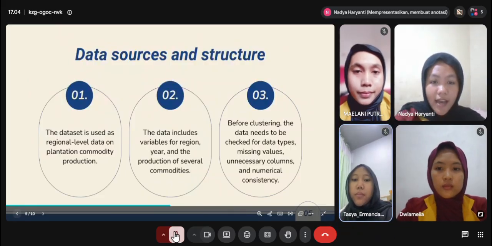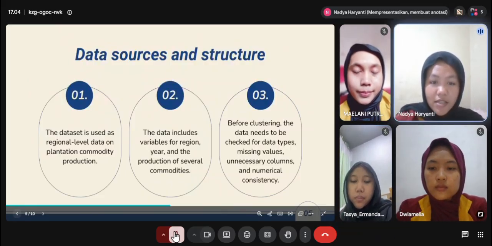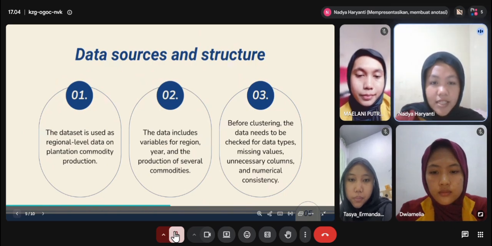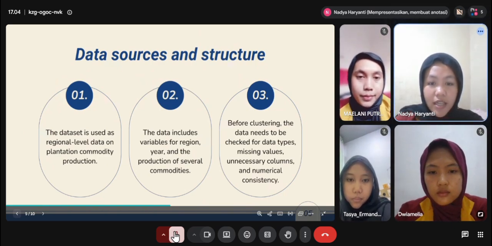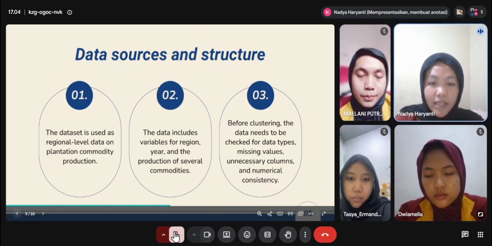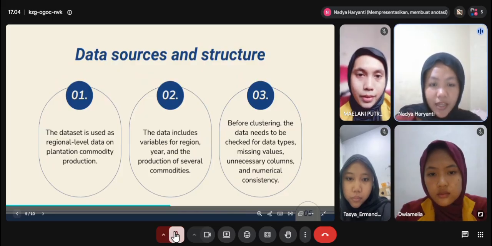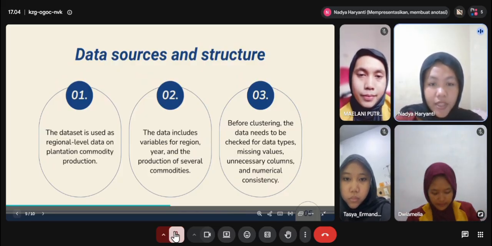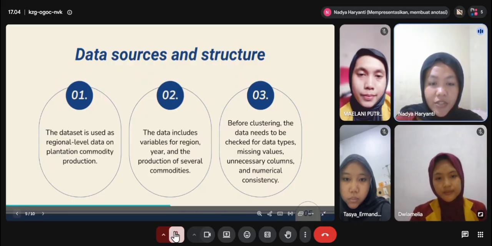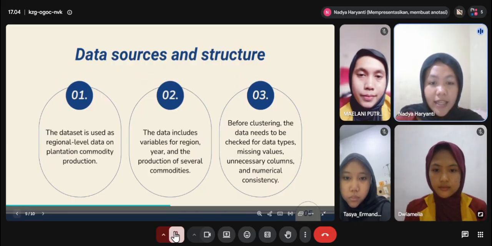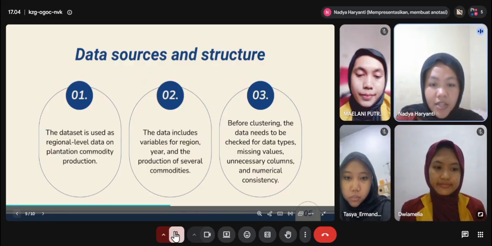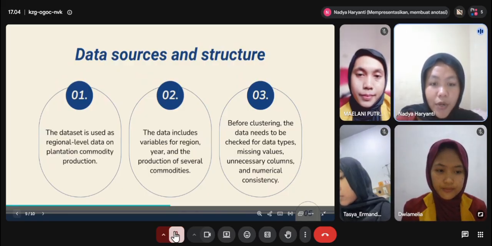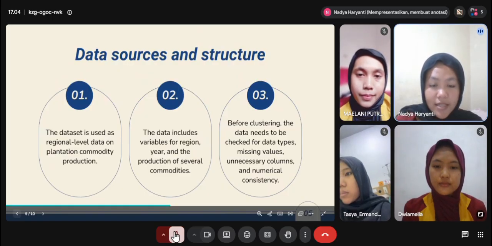Okay, next. I will explain the data sources and structure. First, the dataset is regional level data on plantation commodity production. This means that the data represents production information from different regions. Second, the dataset contains several important variables such as region, year, and the production of different commodities.